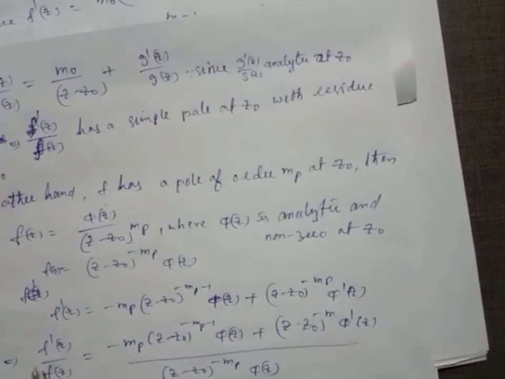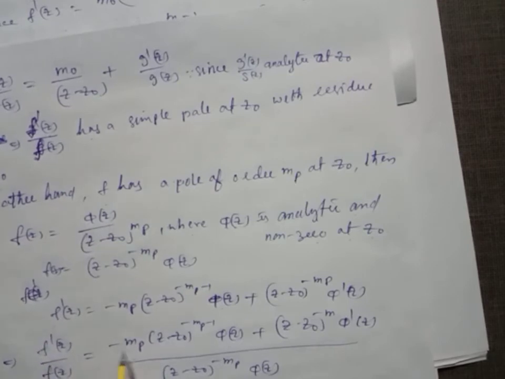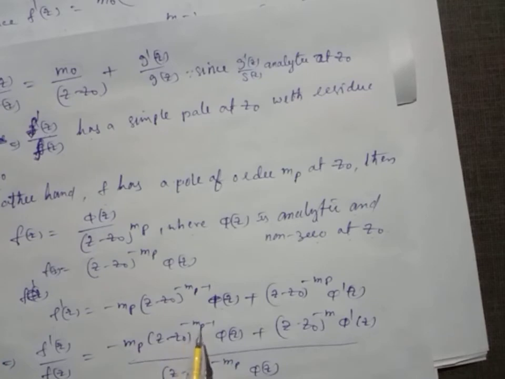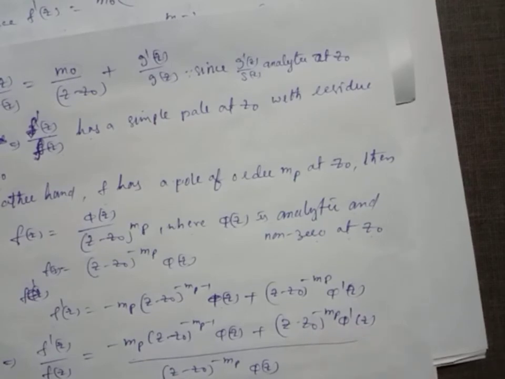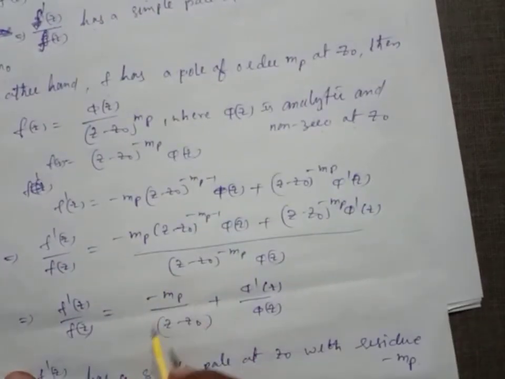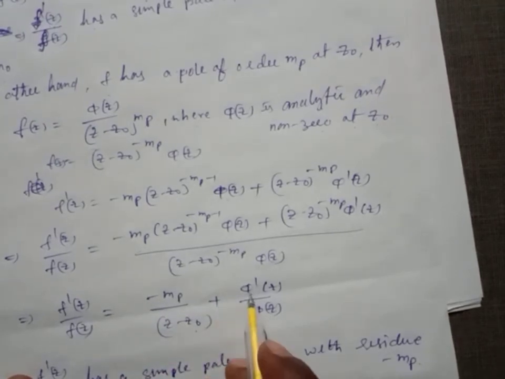Dividing by f of z, f dash of z by f of z equals minus mp by z minus z naught plus phi dash of z by phi of z.